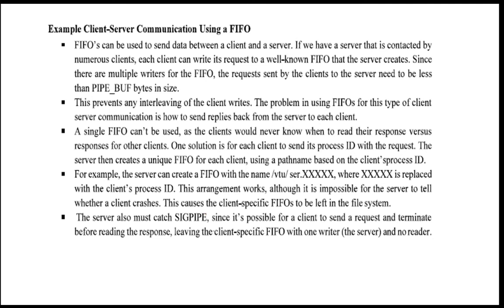One solution is for each client to send its process ID with the request. The server then is going to create a unique FIFO for each client using a pathname which is based on the client's process ID. For example, a server is going to create a FIFO with the name /tmp/server.xxx, where xxx is replaced with the client's process ID.